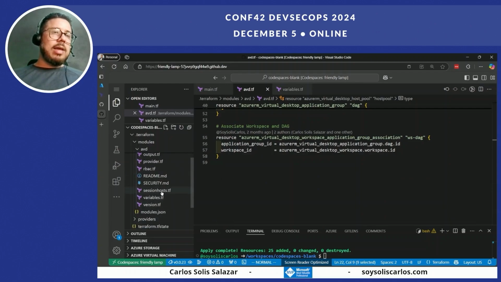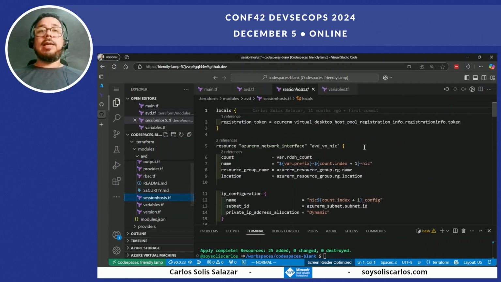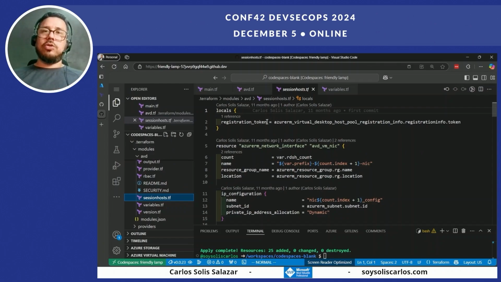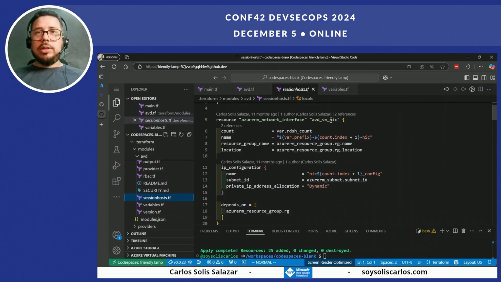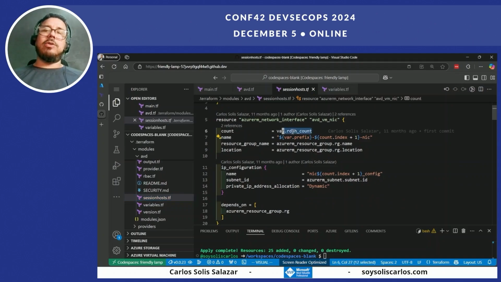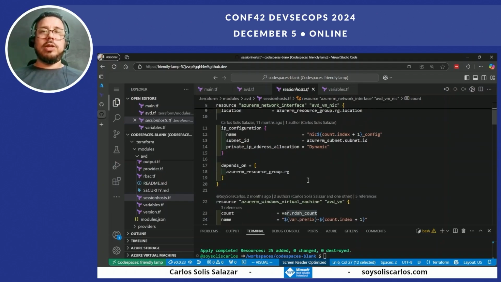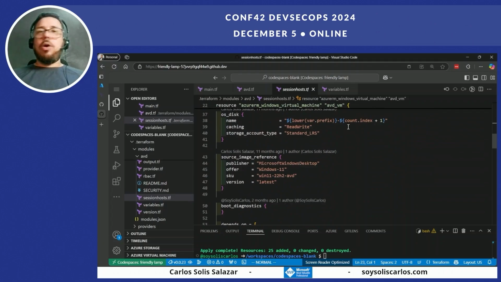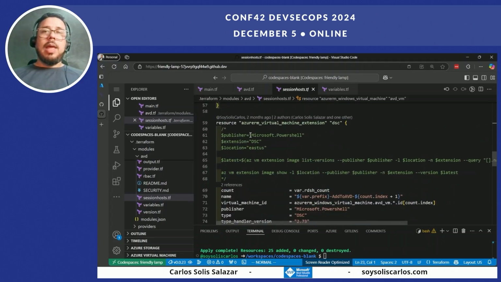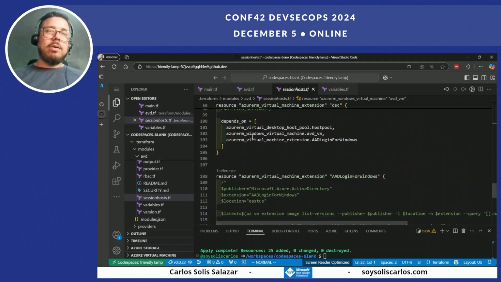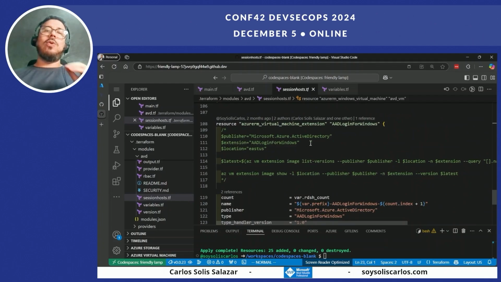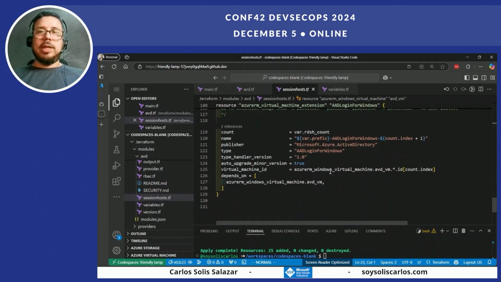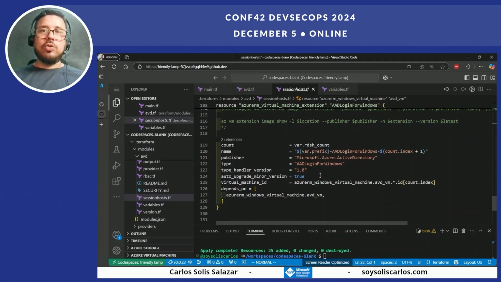So after I create that, I will create the session host. I take the registration token, and I create the network interface because I decided to create two machines. They will use a loop here, so we're creating two network interfaces, and then we're creating two VMs, also with their OS disks. And this is the fun part. First, I need to make sure that those computers are authenticated with Entra ID authentication. So this is the configuration to achieve that.